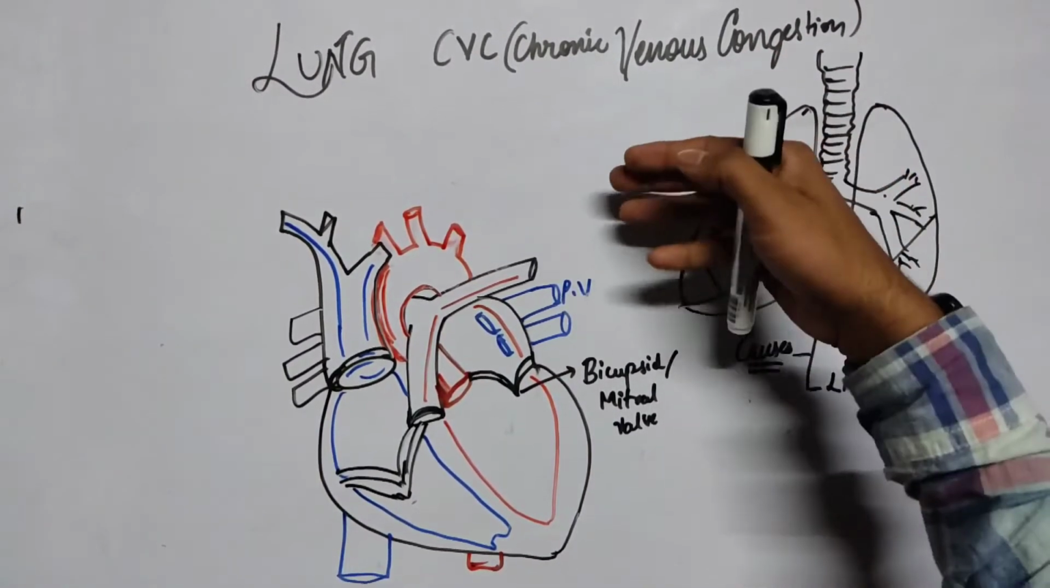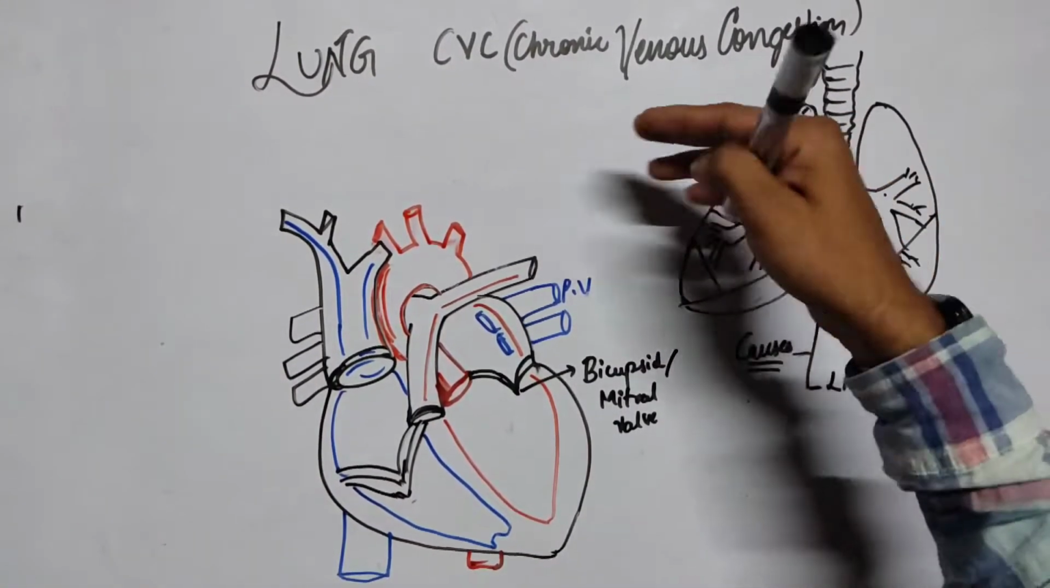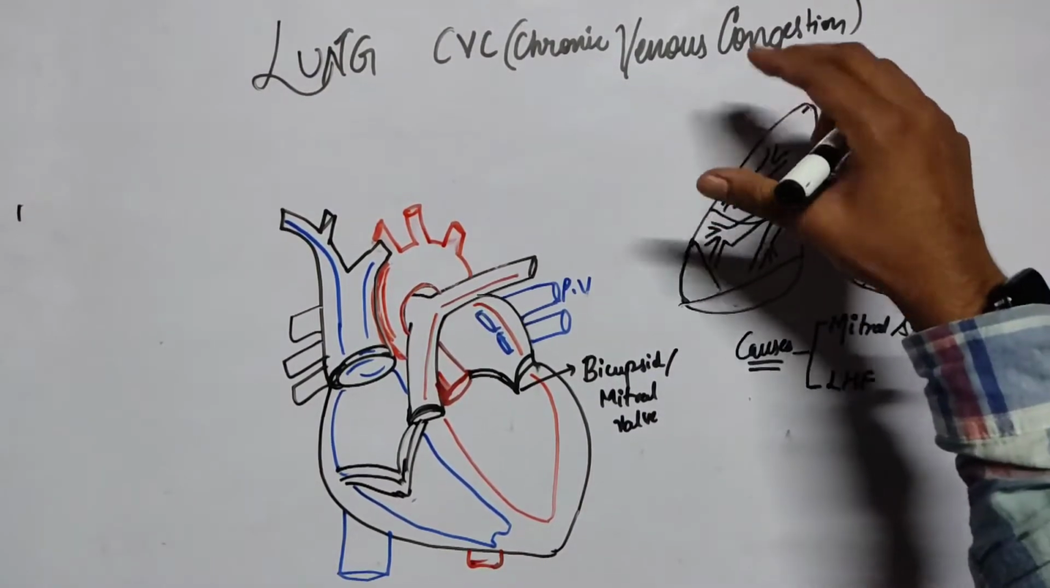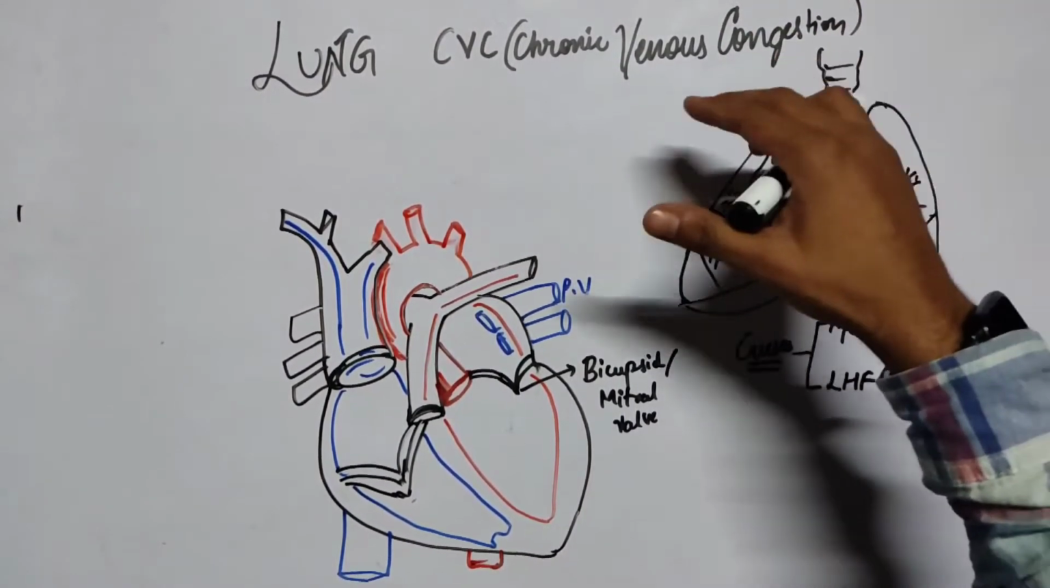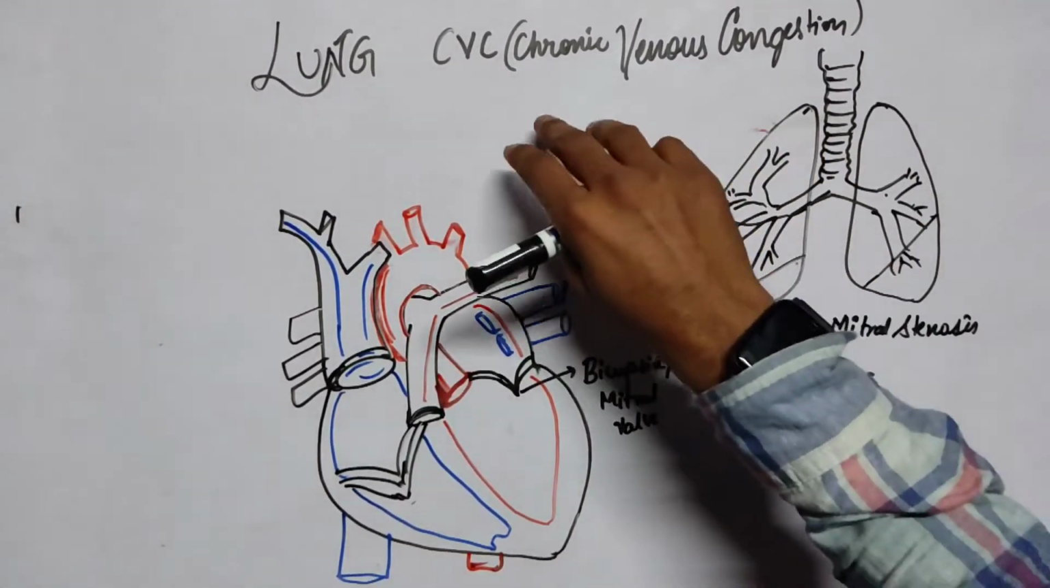So what is congestion? There is an increase in the venous blood at the tissue level. So why is it happening? Because of the occlusion of the vein, or because of heart failure or something. So now we are going to discuss the lung CVC.